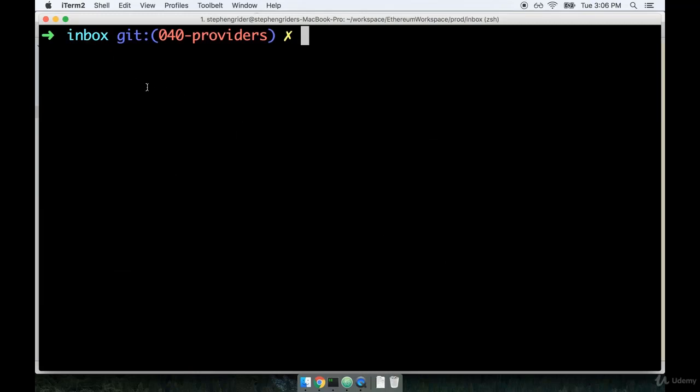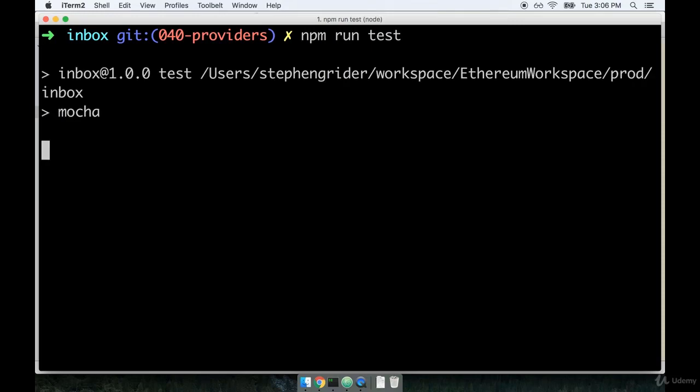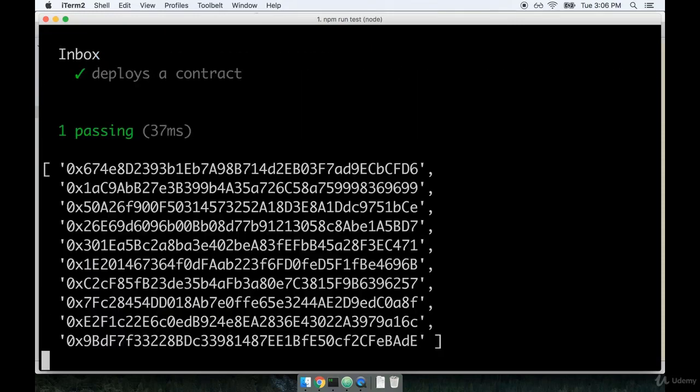So inside of my inbox directory, I'll execute npm run test. You're going to notice that it actually takes quite a bit of time for these tests to run now. Well, maybe not just yet. It takes a little bit longer, I guess, because now we're actually getting access to Ganache, and that takes just a little bit of time to warm up.